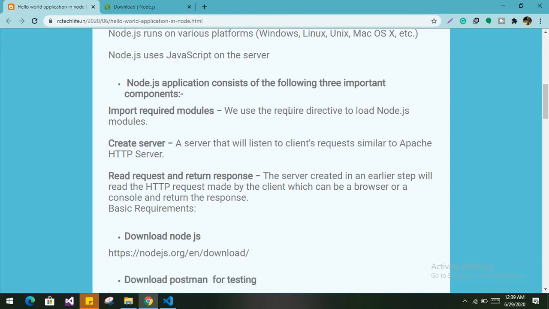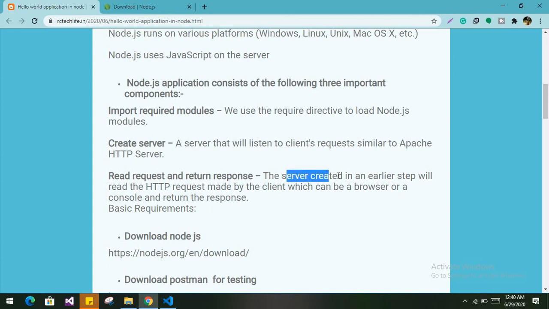We use the require directive to load Node.js modules. In other languages, like Angular, whatever library we include, we include with the import command, and in C# we also use import, but in Node.js we use require. The next is create server. A server that will listen to client requests, similar to an Apache HTTP server. We will create a server so that it can receive requests, read requests and return responses.